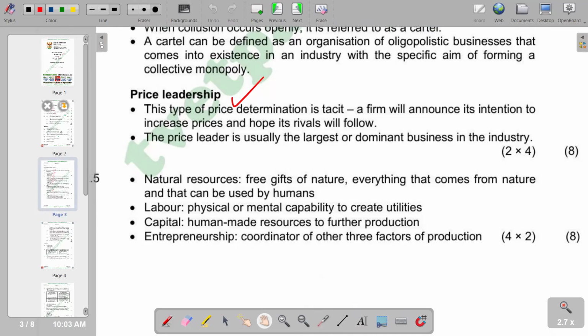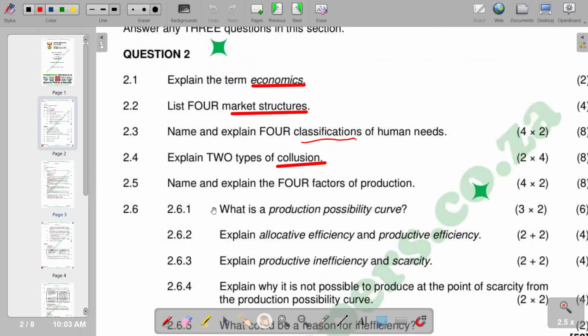Then the next question is, what is a production possibility curve? What do we understand by a production possibility curve? It is a graph that shows the maximum combination of two goods that an economy can produce given its limited resources or technology.